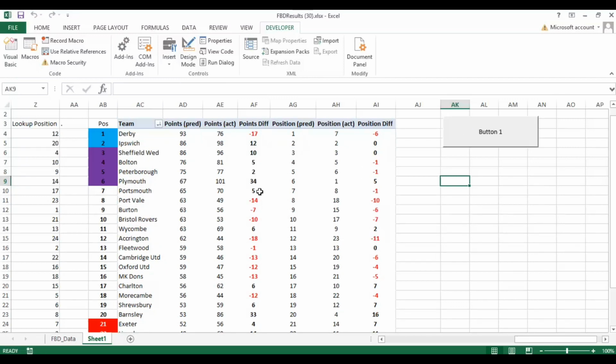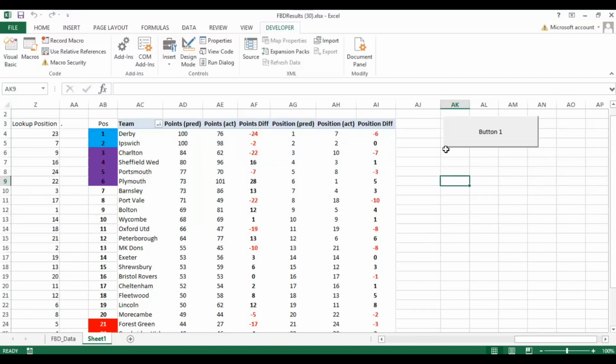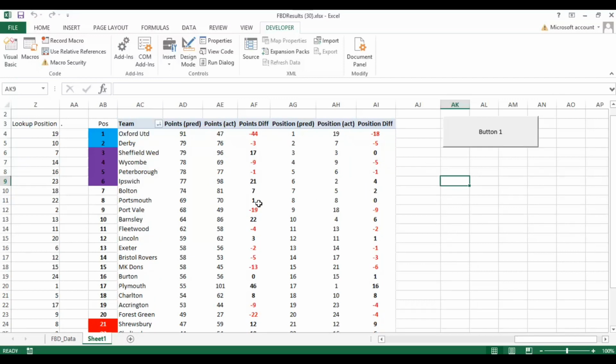If you look at these two, Plymouth again on 34, Barnsley all the way down here, 33 points below their actual achieved target, 13 below for Plymouth there. Barnsley 6 points below, but up into fourth there. But you can continually see that Ipswich and Sheffield Wednesday are predicted to be in and around those top two, where Plymouth and Barnsley, who finished in the top five, are quite commonly below those automatic and playoff positions.